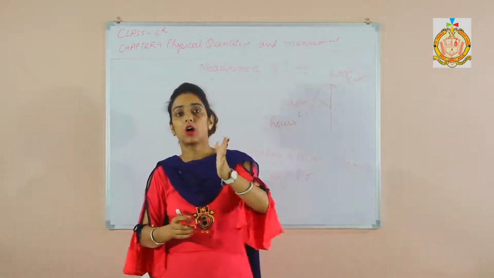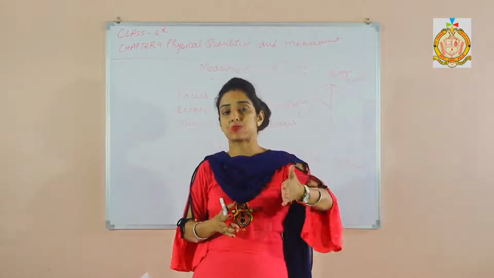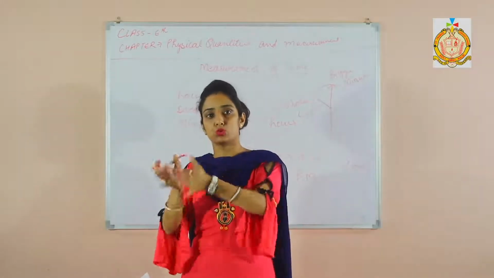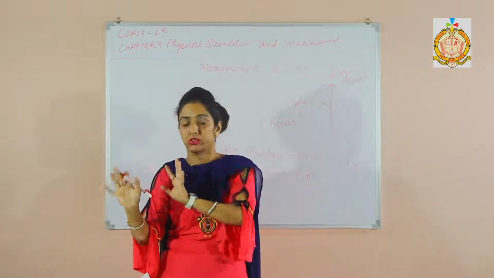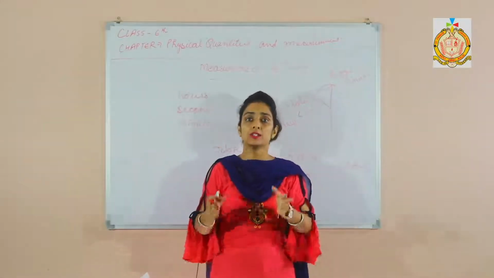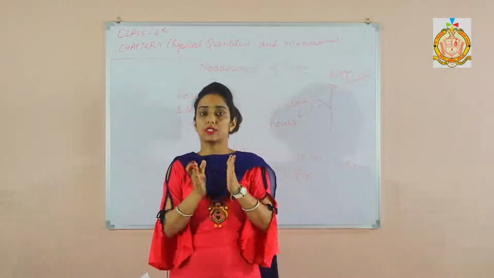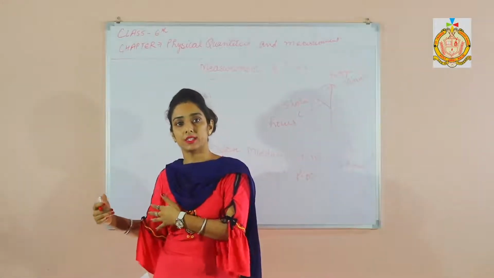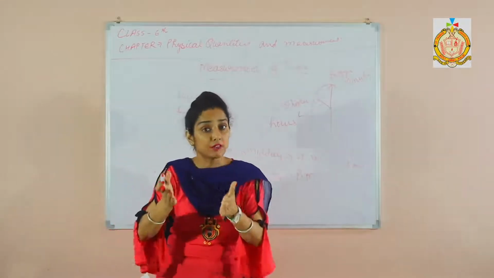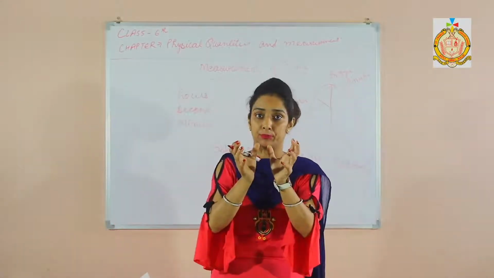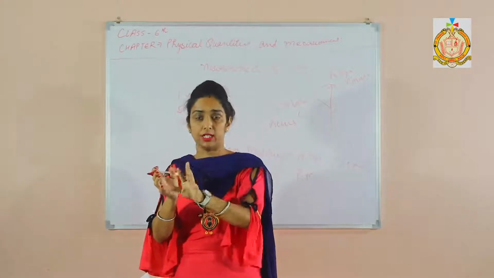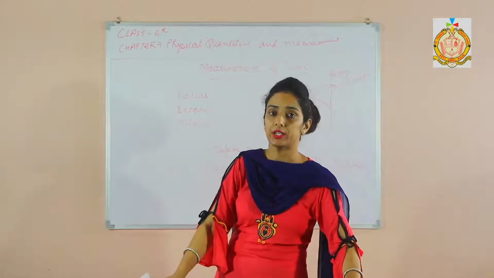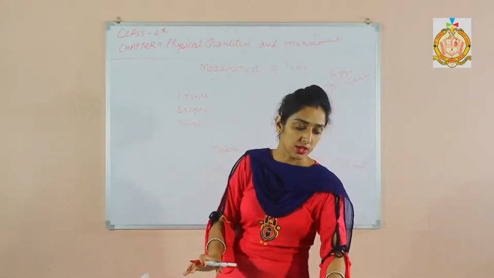In a 12-hour clock, the watch displays 1 to 12, and then again starts 1 PM, 2 PM, 3 PM, 4 PM, and so on. But a 24-hour watch shows 1, 2, 3 up to 12, and after that it shows 13, 14, 15, and it finishes on 24.